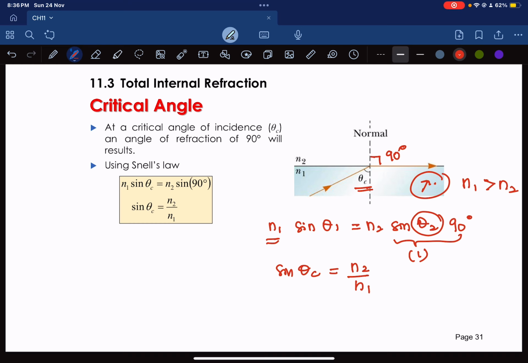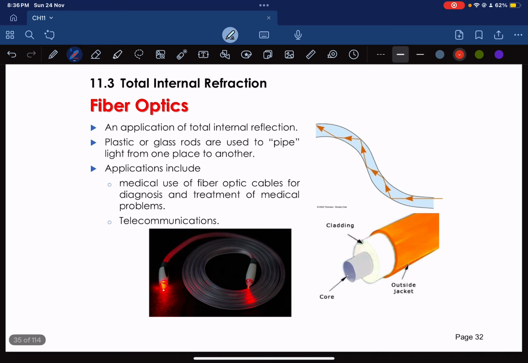Alright, let's look at the representative fiber. Apa kegunaan total internal reflection ni? One of that is fiber optics. Fiber optics are everywhere. You might have heard of fiber optic cable in discussion about the internet, phone system or cable TV. These cables are amazing because they can carry digital information without loss, tak banyak loss of energy, loss of signal across a long distance at high speed.